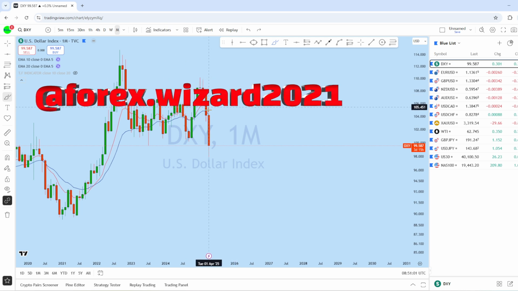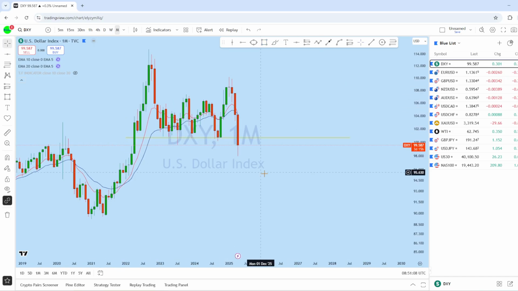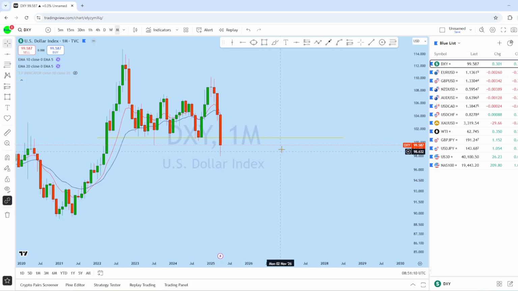Now looking at monthly, we can see that this instrument from the monthly perspective, back to back, currently after the 4th month the market has broken this support level and it is in a strong downtrend at the moment. This current monthly candle is closing and we can see that so far significant bearish move. Therefore any pullback to the upside, we can expect further drop in this market.